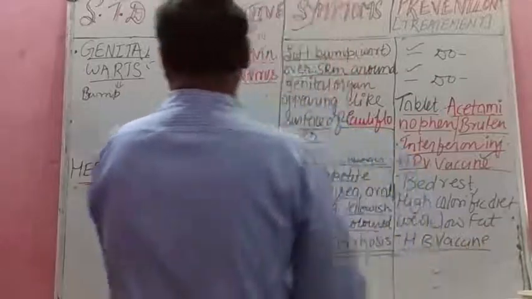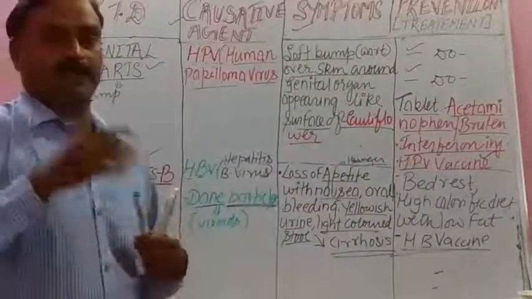And the last but not the least, that is AIDS.